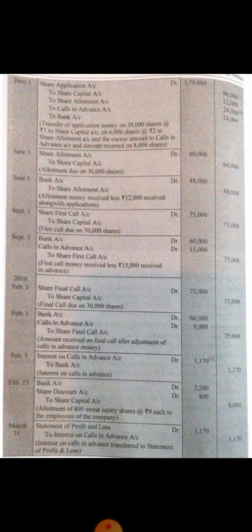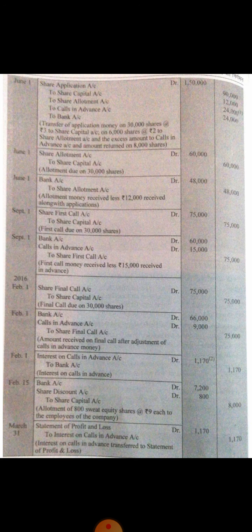Clear? Now we will transfer the interest on calls in advance to statement of profit and loss account. Whenever we have to transfer any expense or profit to statement of profit and loss account, we just have to reverse the account.